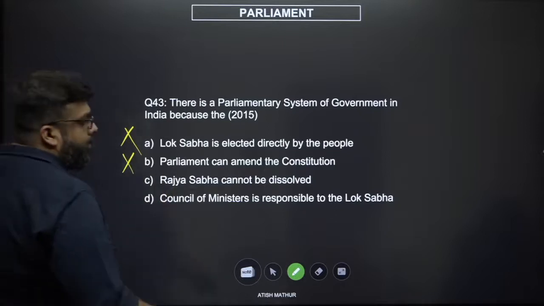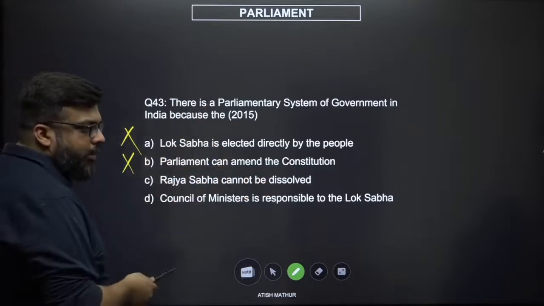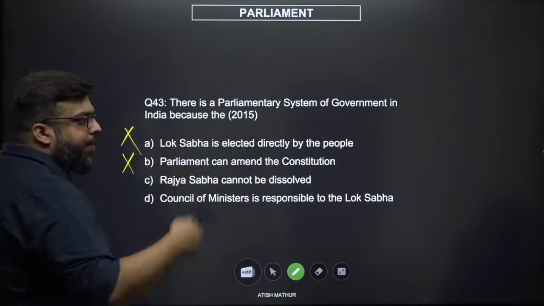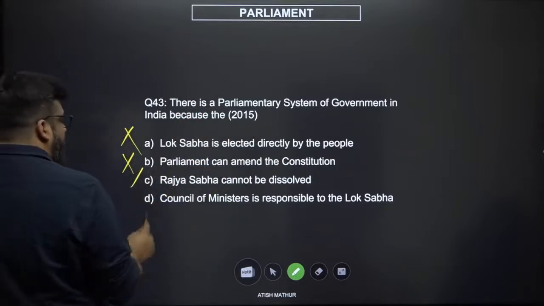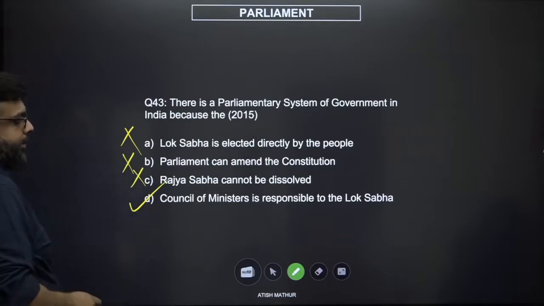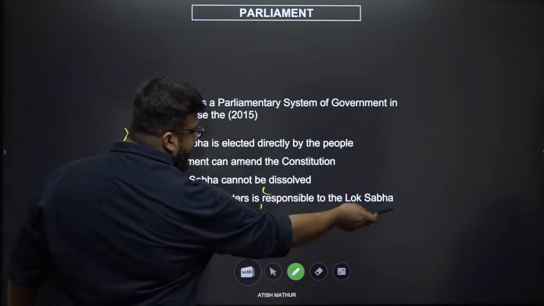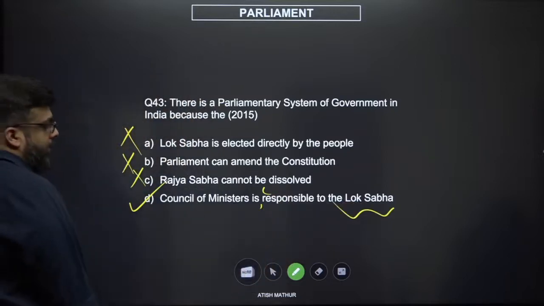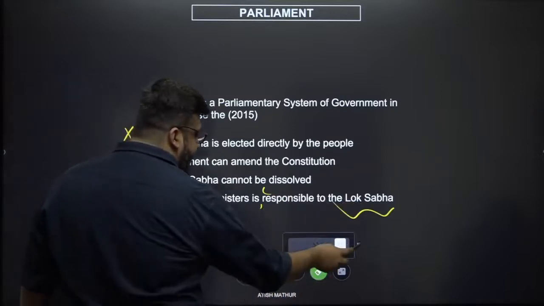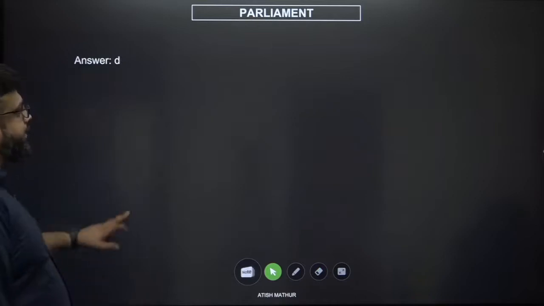Rajya Sabha cannot be dissolved. So let us say the Council of States cannot be dissolved. Does that make them a parliamentary system of government? No. It works on the system of checks and balances where the Council of Ministers are actually collectively responsible to the lower house, which is the Lok Sabha. The answer would be D for question number 43.